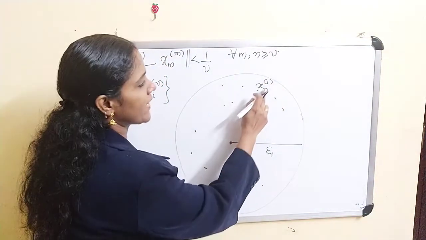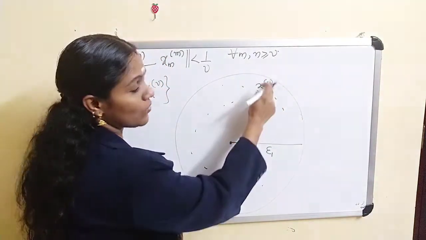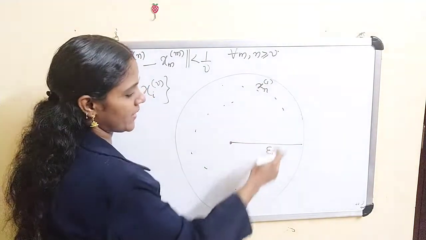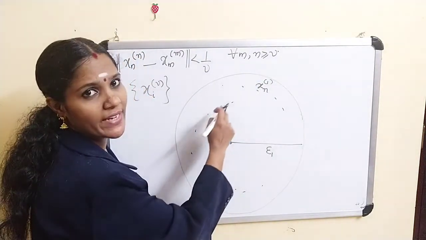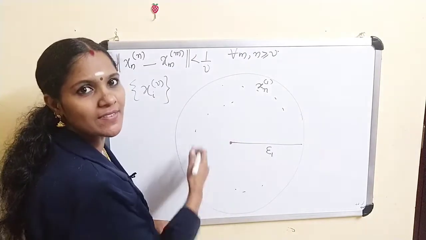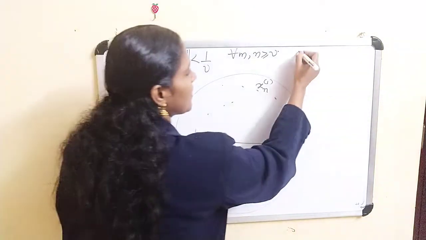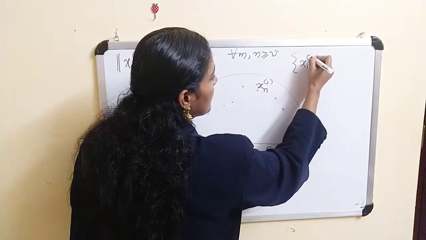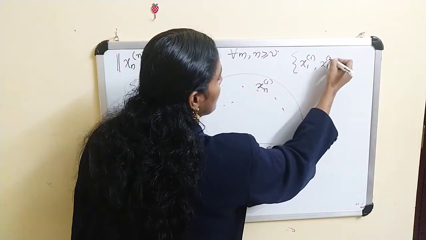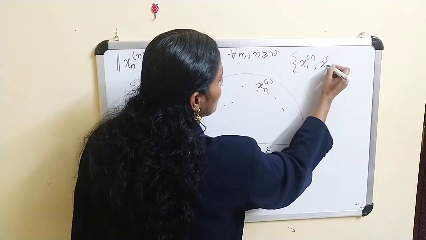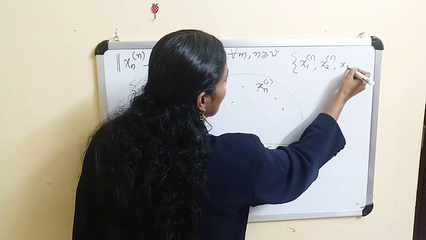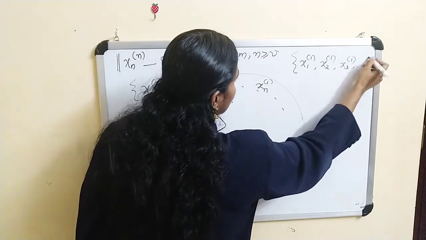So this is x11, x21, x31, x41, x51, x61, x71, like this. The elements are x11, x12, x21, x31, etc.